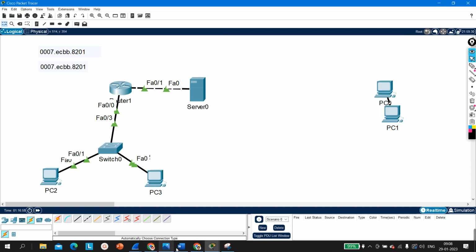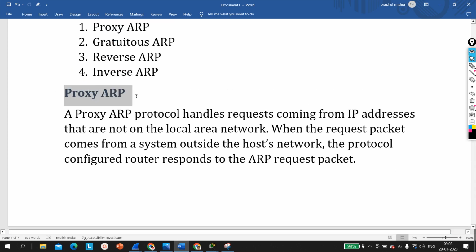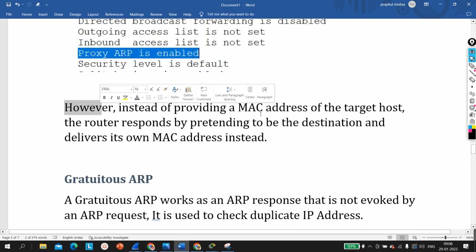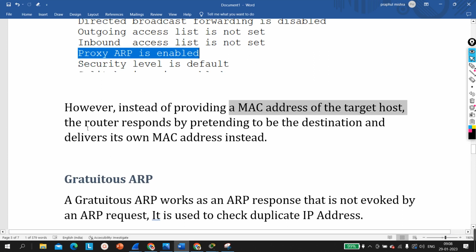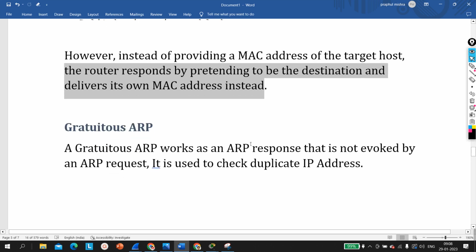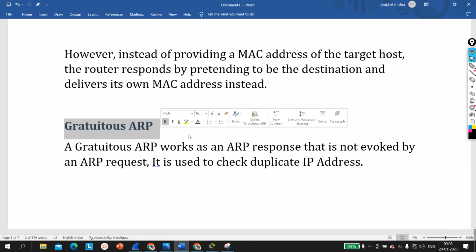Okay, now let me move to next type of ARP. So this is proxy ARP. However, instead of providing a MAC address of target host, router responds by pretending to be the destination and deliver its own MAC address instead of MAC address of destination device. Now next type of ARP is gratuitous ARP, right?